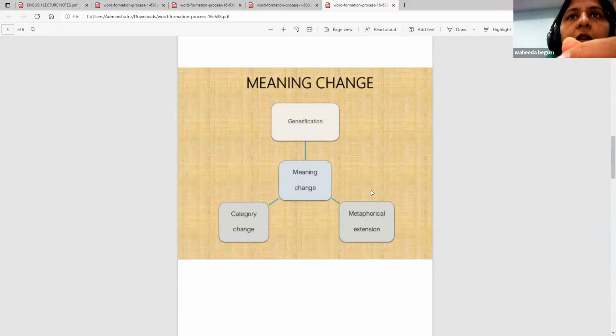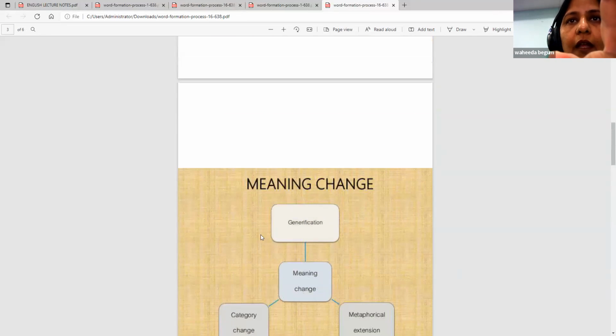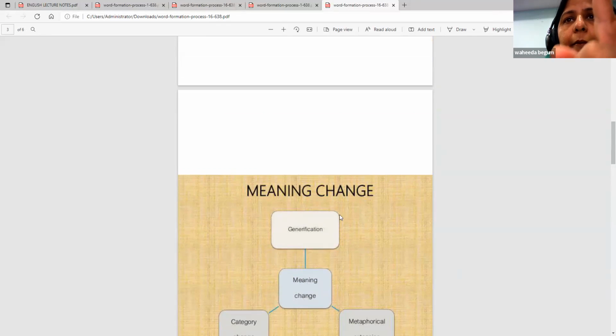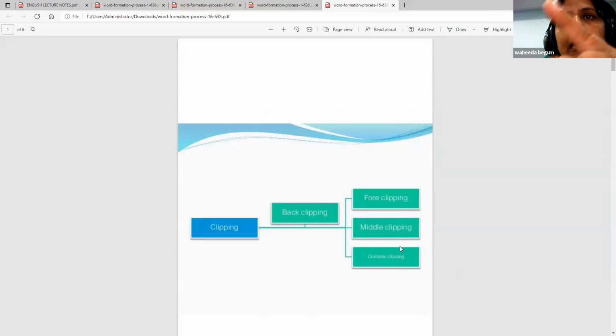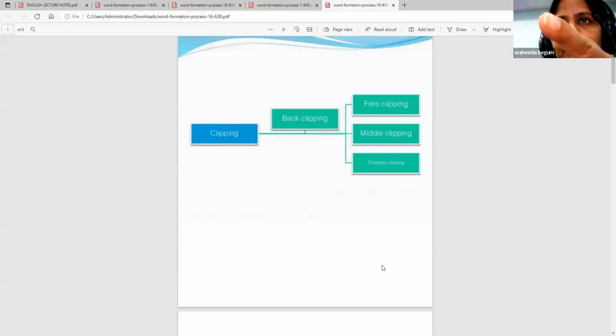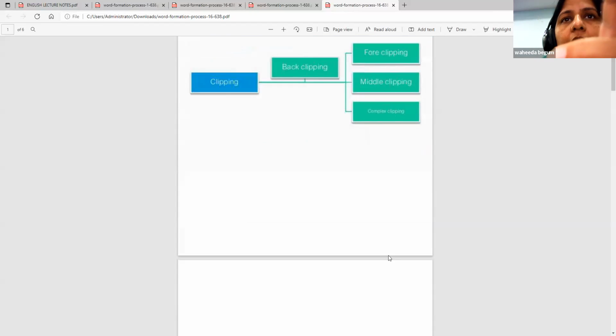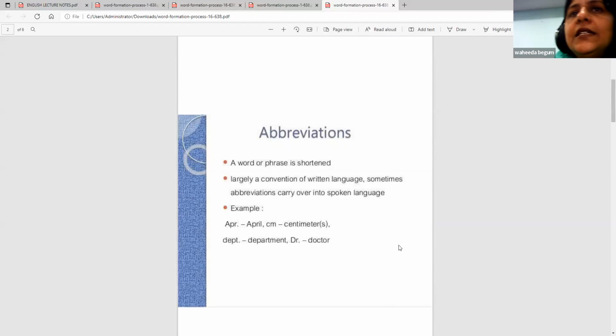Then we have clipping: back clipping, fore clipping, middle clipping, and compound clipping. Here we have a word or a phrase that is shortened, like I told you, exam, examination; gasoline, gas; or centimeters, centi.